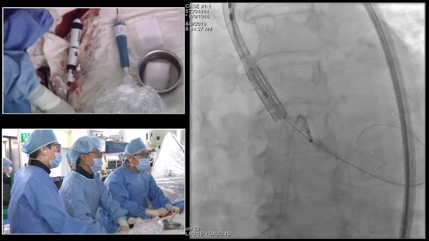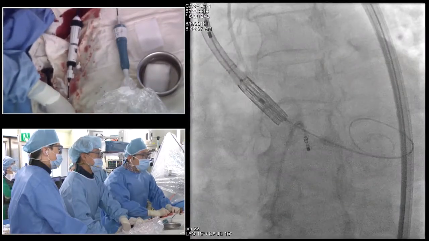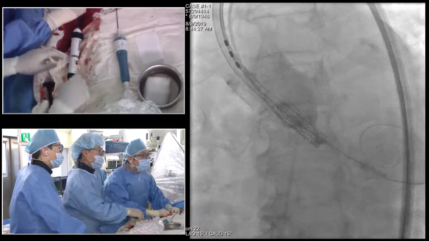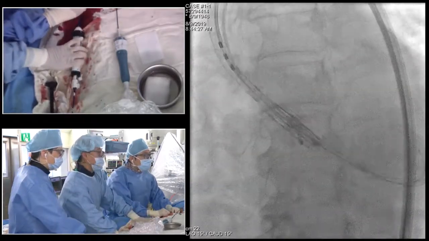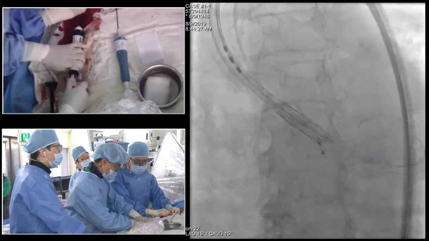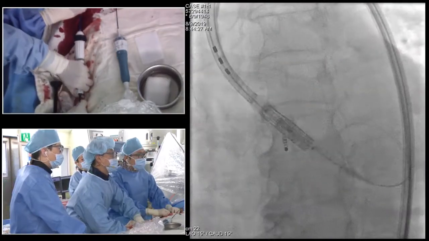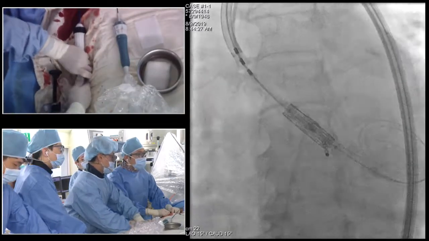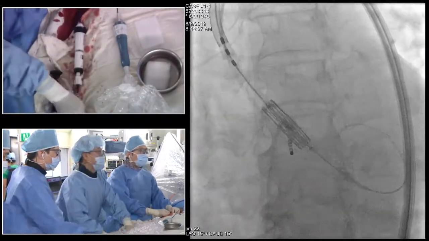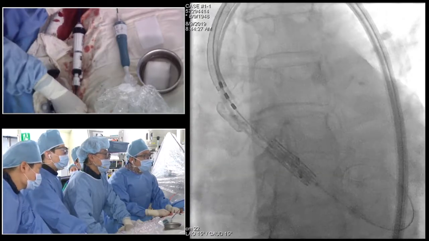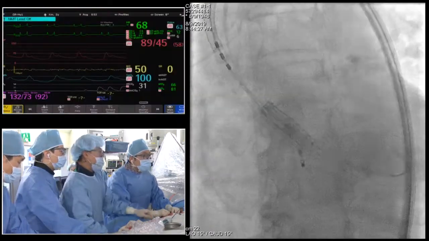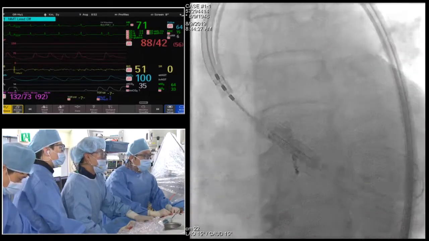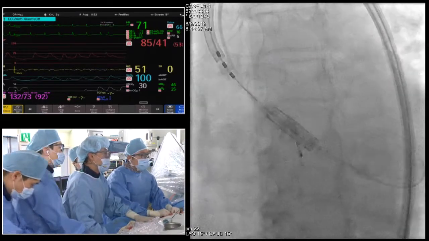Well, I think the points that you raised are obviously the most important ones. The younger you are, the more you have to look for secondary issues like PCI access, and for that, I would probably use a Sapien here, because if there is an issue with coronary access, then we really have a problem. But now they're deploying the valve, and maybe we can have a look here. You're doing the 50-50 approach? Yeah, this is the 50-50 approach.